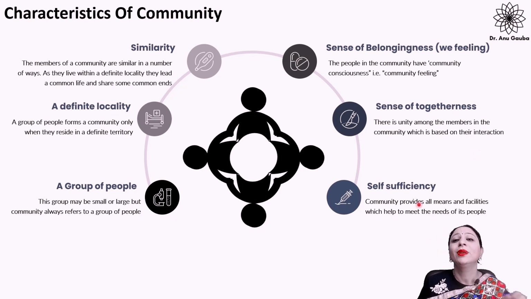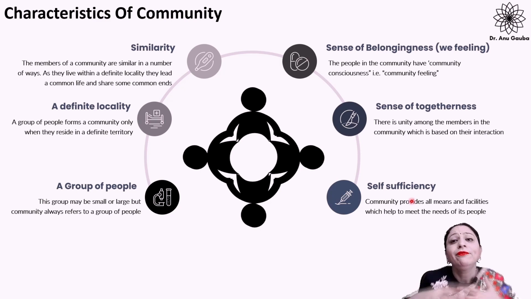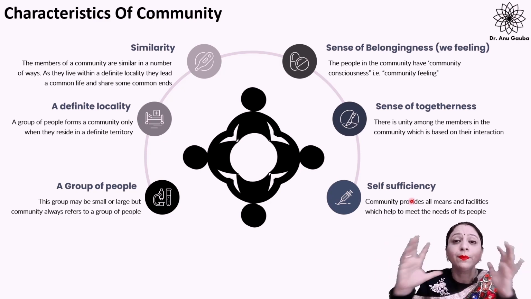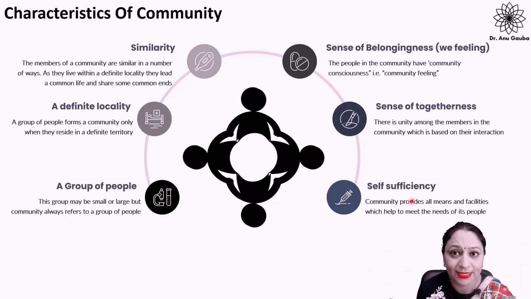The last characteristic of community is self-sufficiency. A community provides everything to the people living in a particular area. They provide every facility, and they always take care of the needs of the people living in that community. So these are the characteristics of community: similarity, definite locality, a group of people, sense of belongingness, sense of togetherness, and self-sufficiency.